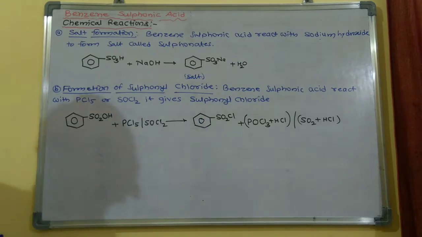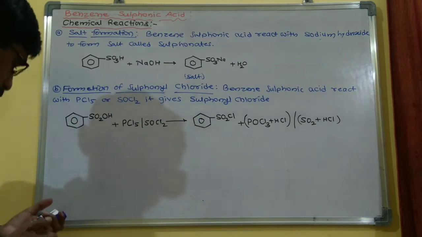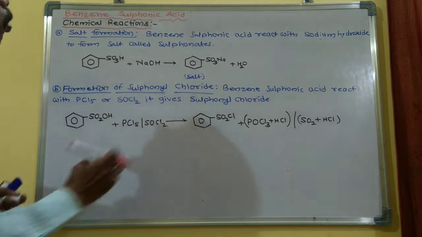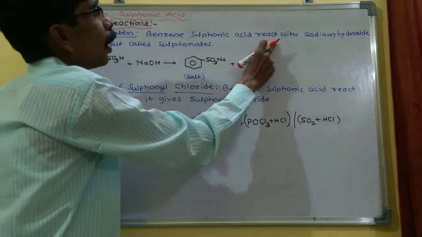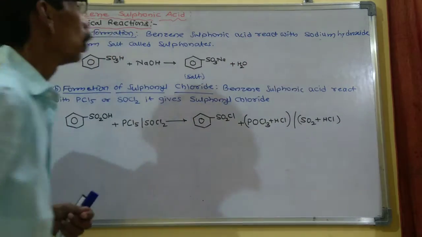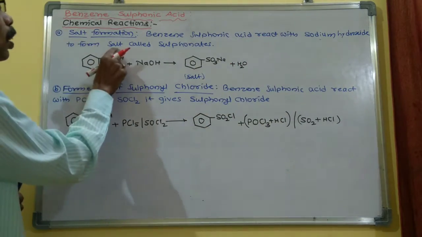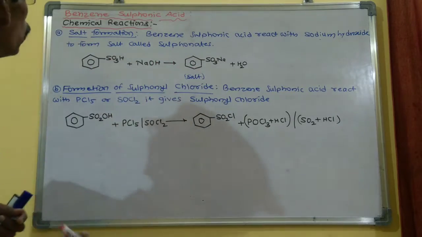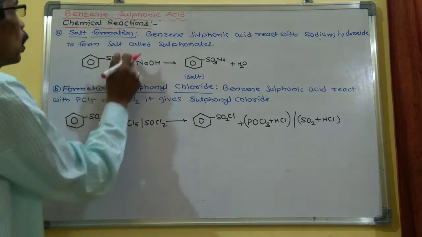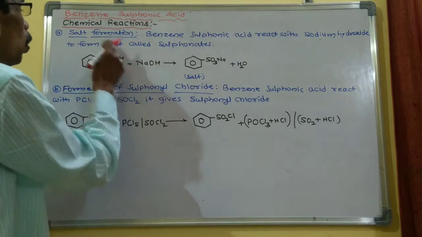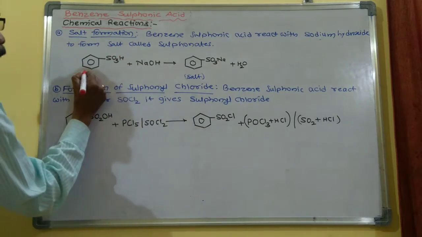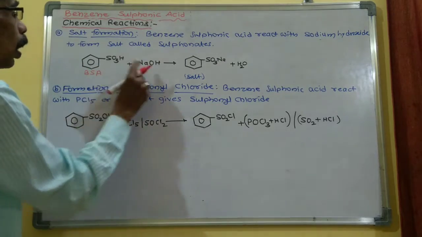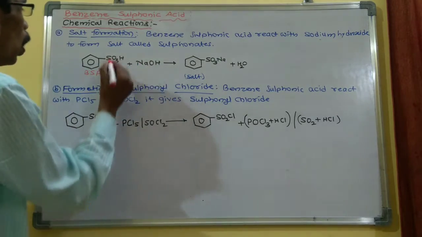So next part is the chemical reactions. The first chemical reaction is the salt formation reaction. When benzene sulfonic acid reacts with sodium hydroxide, it forms a salt, and this salt is called a sulfonate. So this is the benzene sulfonic acid. This reacts with this NaOH.